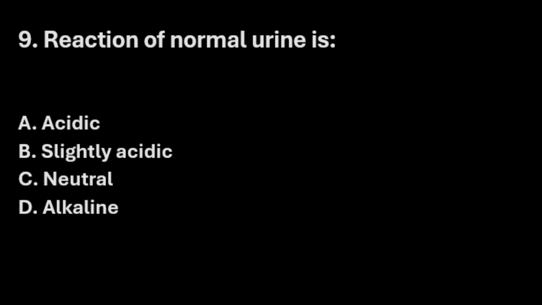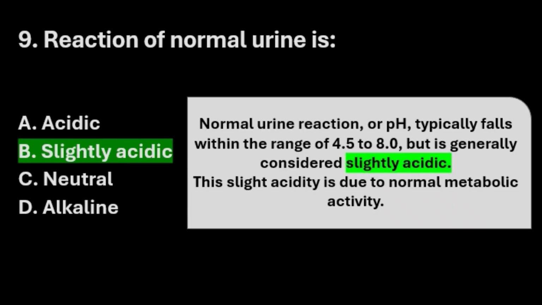Next question. Reaction of normal urine is option A acidic, option B slightly acidic, option C neutral, option D alkaline. The right answer here is option B slightly acidic. Normal urine reaction or pH typically falls within a range of 4.5 to 8, but generally it is considered slightly acidic because this is more towards the acidic side. The slight acidity is due to normal metabolic activity.